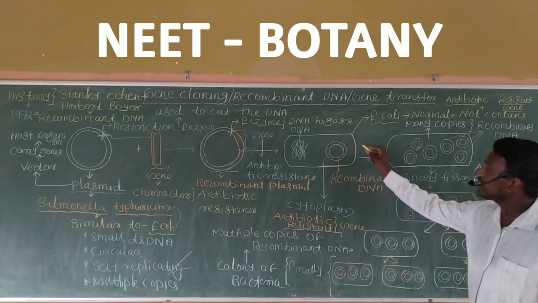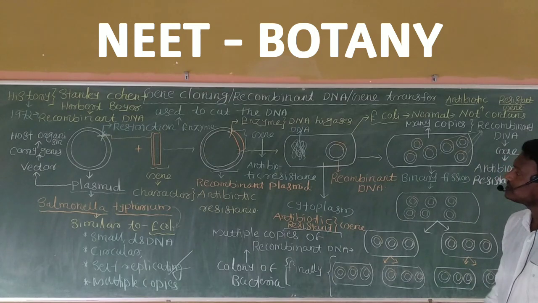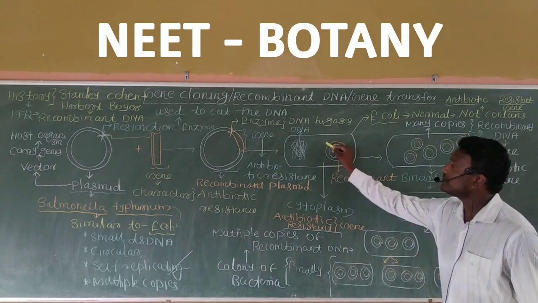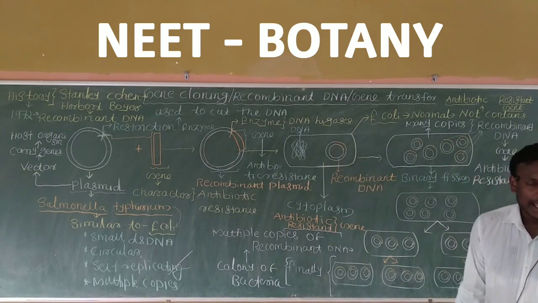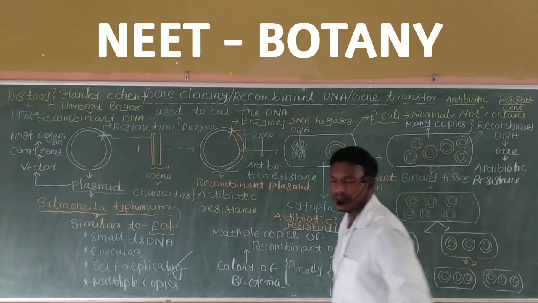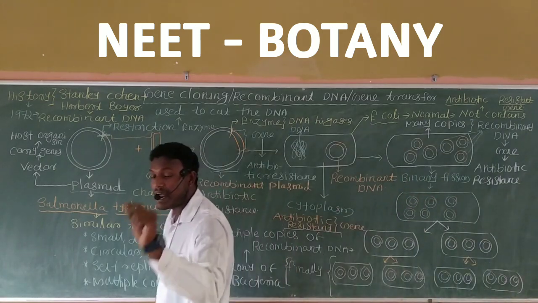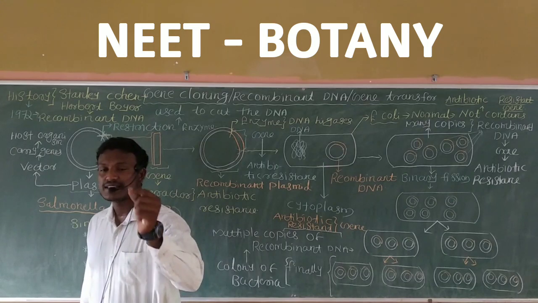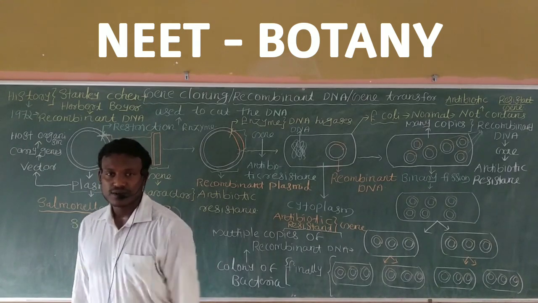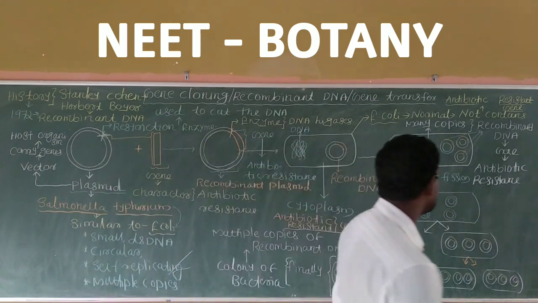Listen, here you can note one more important point. What is multiplying inside the cytoplasm? Anybody, my last question: which enzyme will help the multiplication of this recombinant DNA inside the host organism? Anybody? Please.